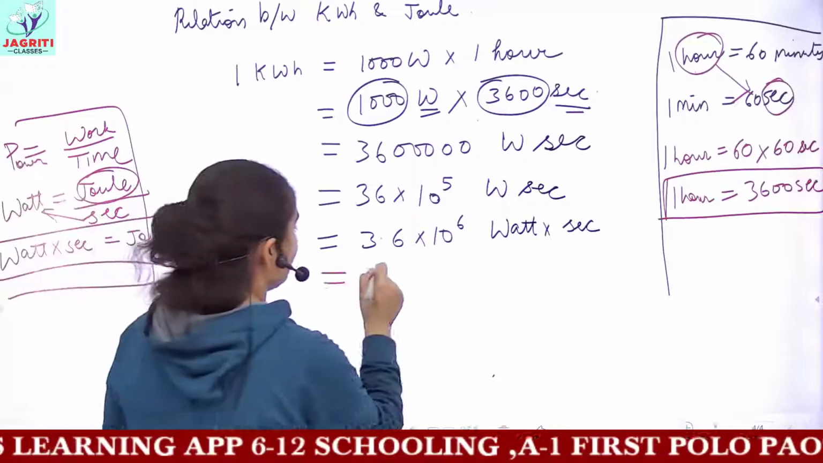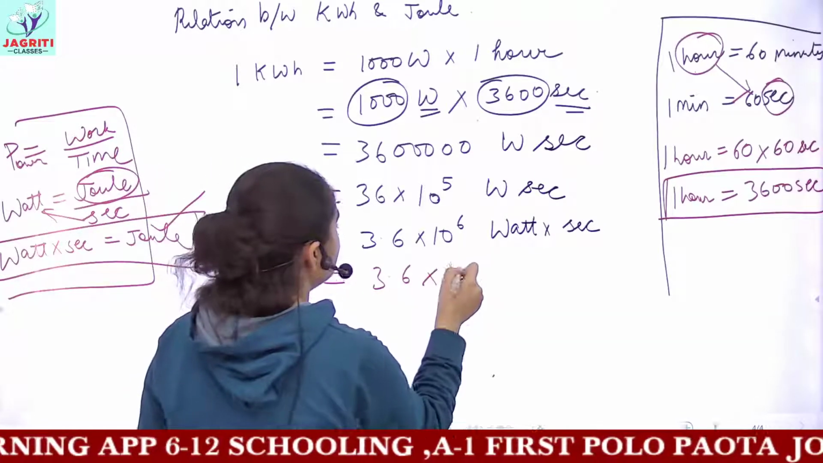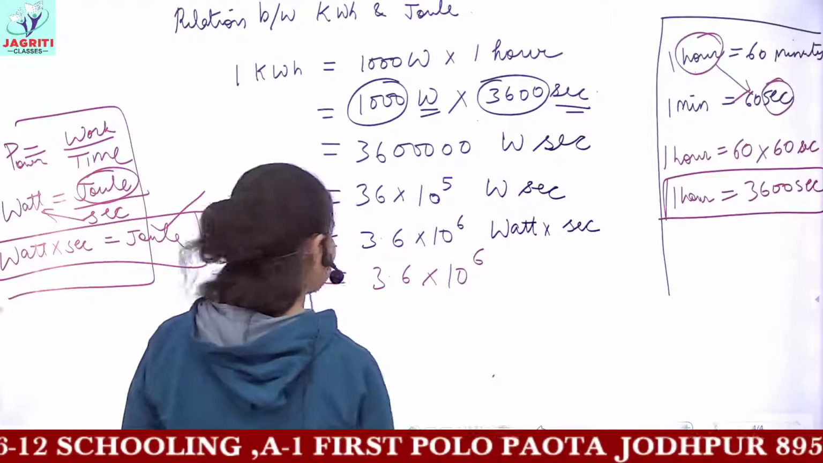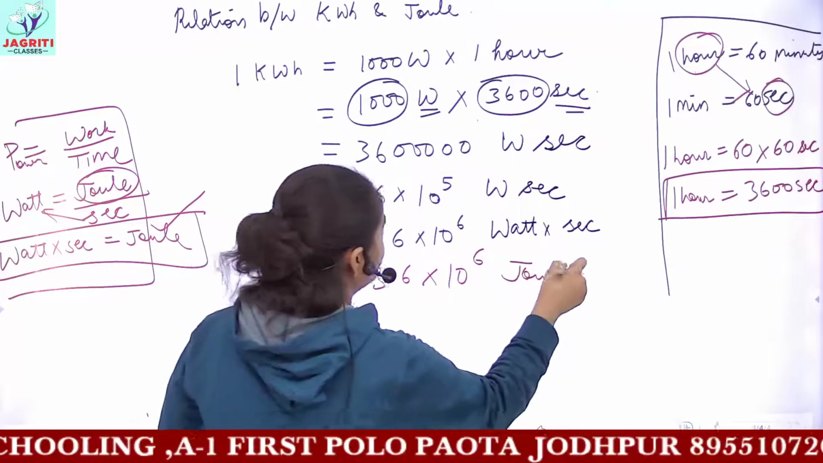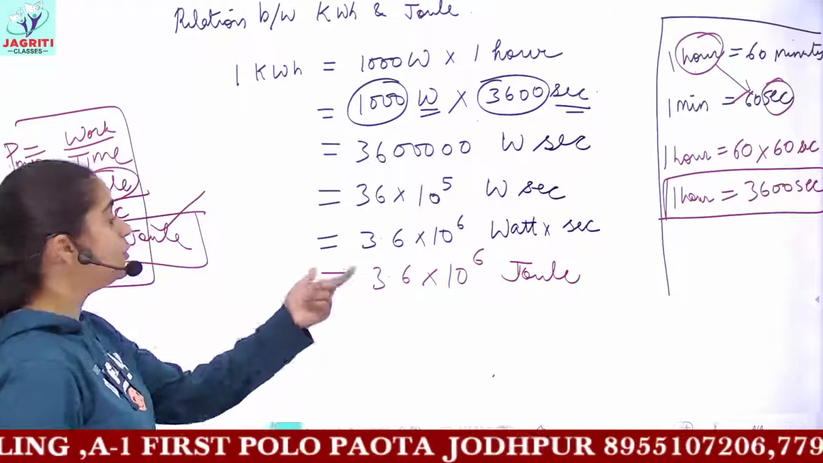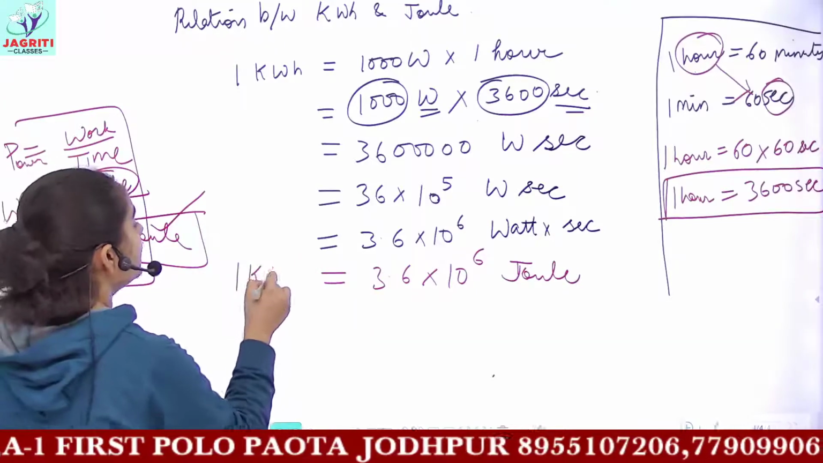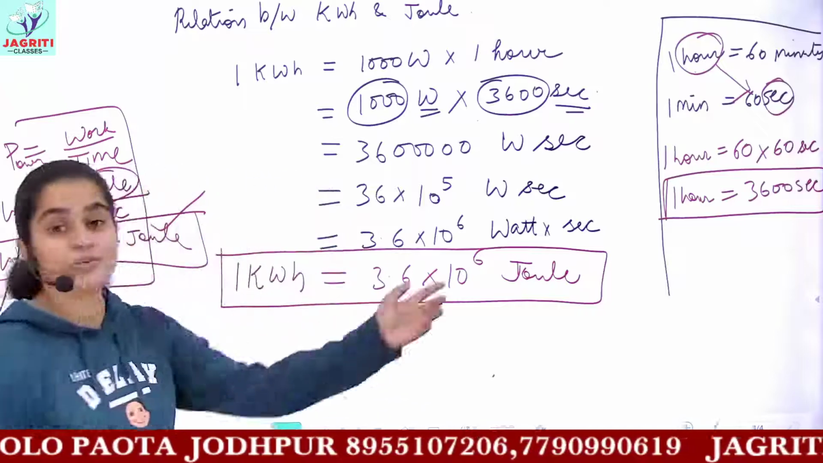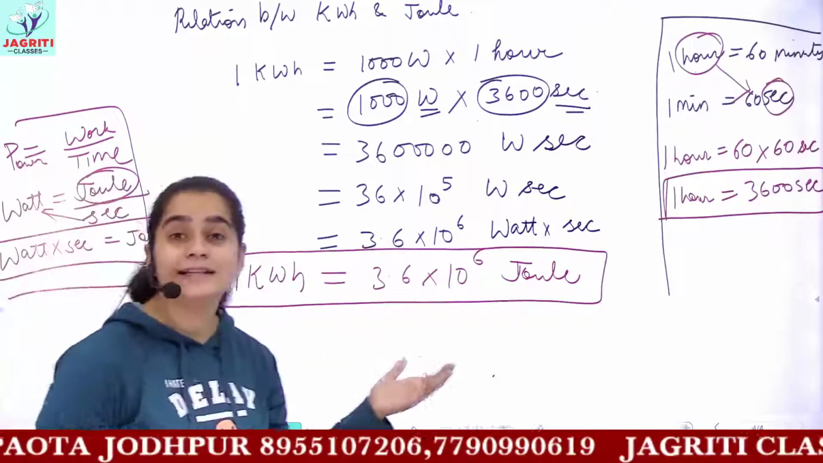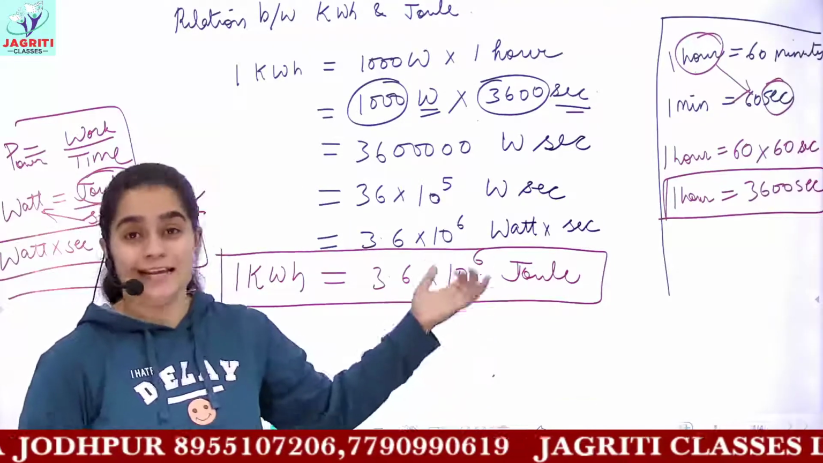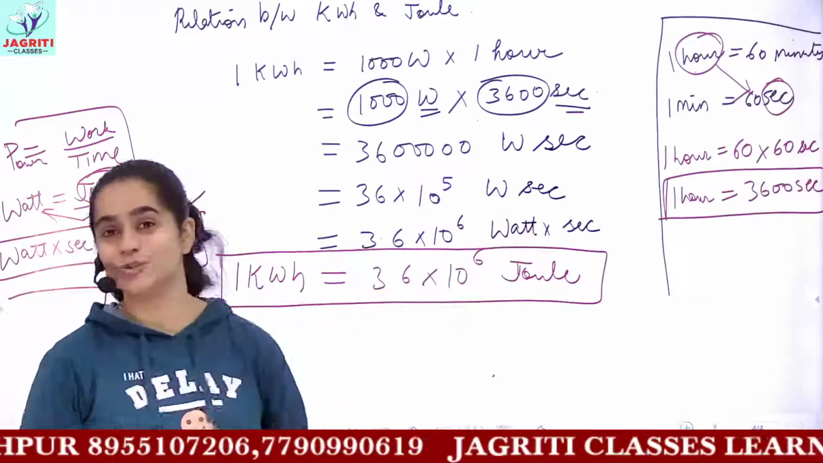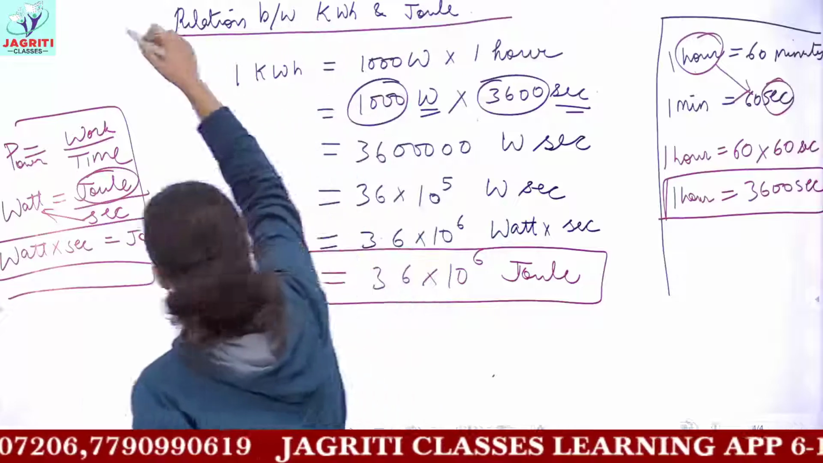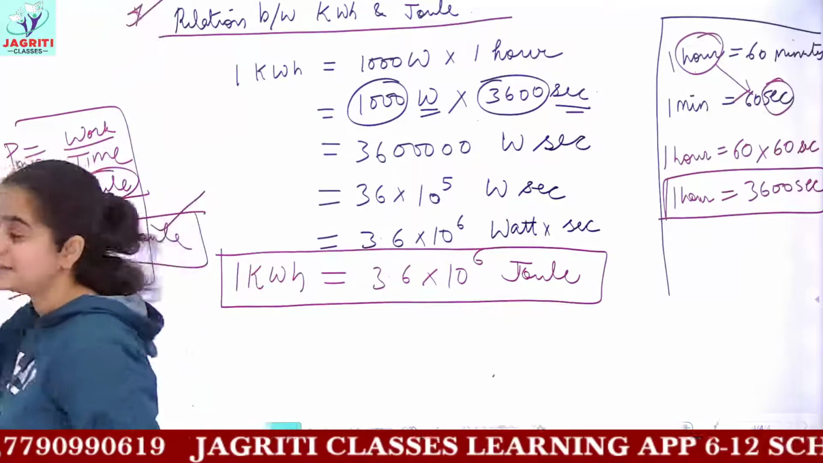So the final answer would be 3.6 into 10 raised to the power 6. Instead of watt second, I would be writing joule here. So this gives you a relation between 1 kilowatt hour, which is the commercial unit of energy, and joules. So 1 kilowatt hour is equal to 3.6 into 10 raised to the power 6 joules. I hope this conversion is clear, because this relation is very important and it is asked in examinations too.